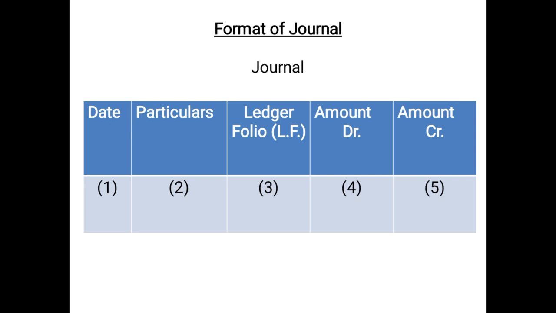Now the format of journal, very important. There are 5 columns in the format of journal.